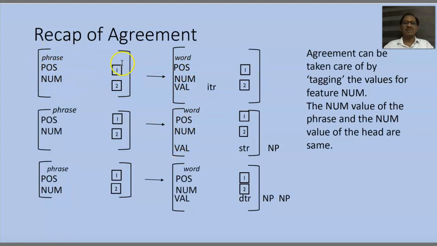This is a headed phrase because there is a head daughter. This is also a headed phrase because it has a head daughter. This is also a headed phrase because this has a head daughter.